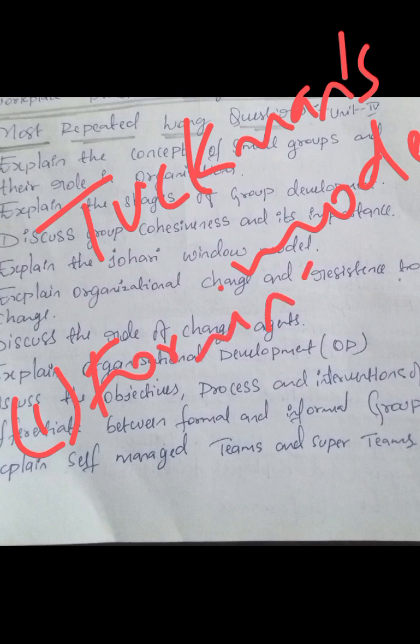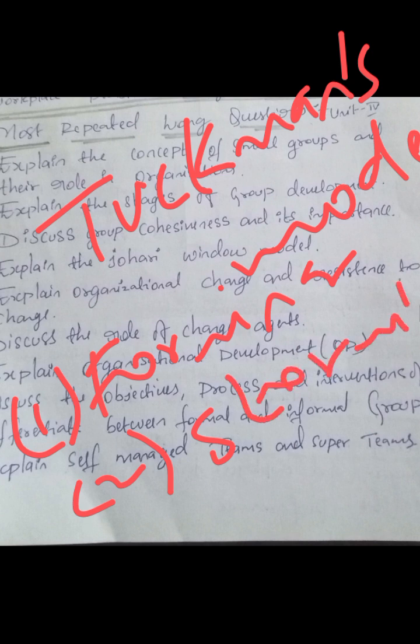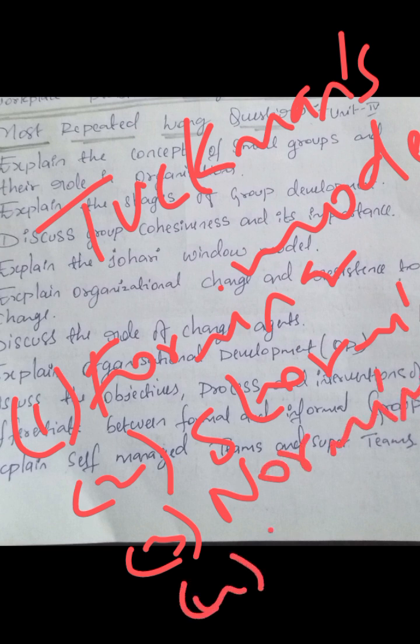I have already explained it; if you listen to that class, you will understand it well. Second is the storming stage, third is the norming stage, fourth is the performing stage, and the last is the adjourning stage.